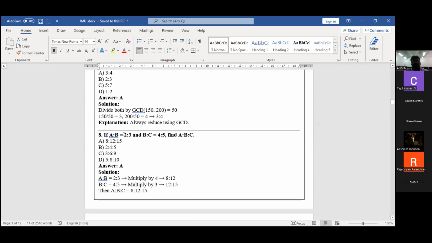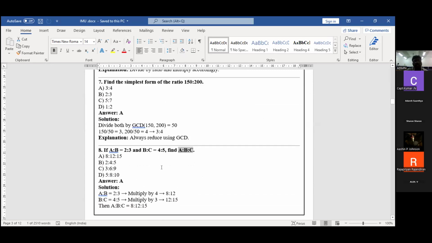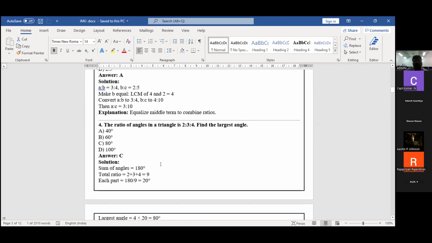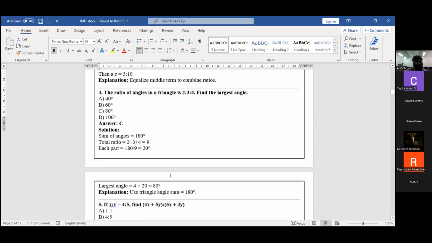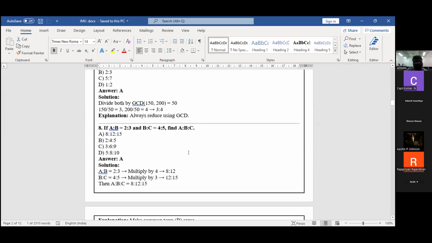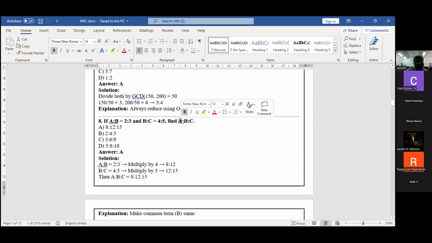The ratio is given 2:3 and 4:5. My question, A is to B is to C. In that question, they find only A is to C. But here, they find 3 ratios, A ratio, B ratio, and C ratio.